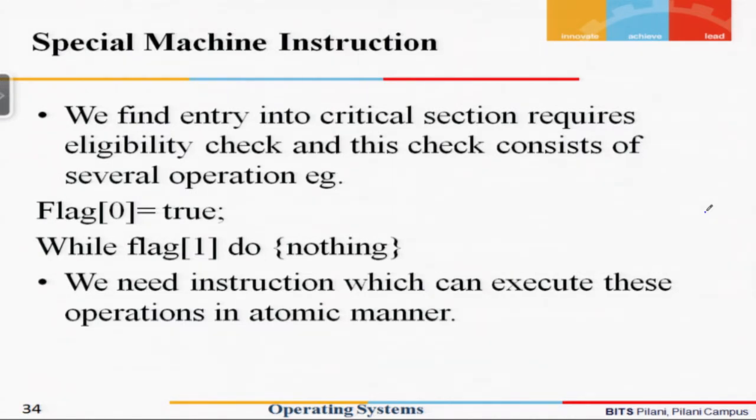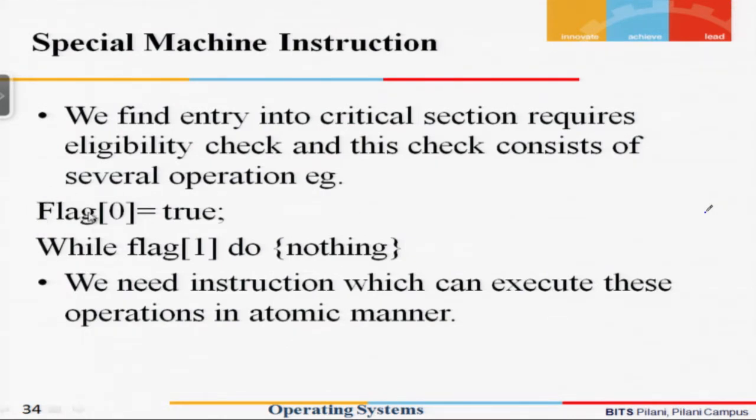If it is not, then it is not allowed to get inside the critical section.